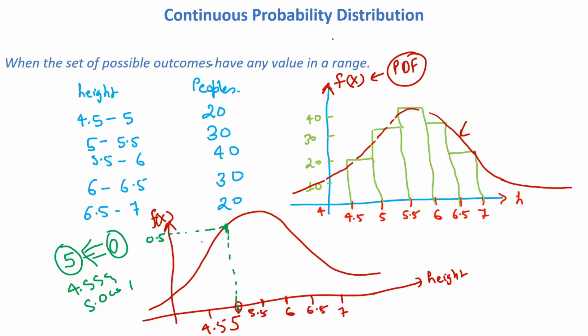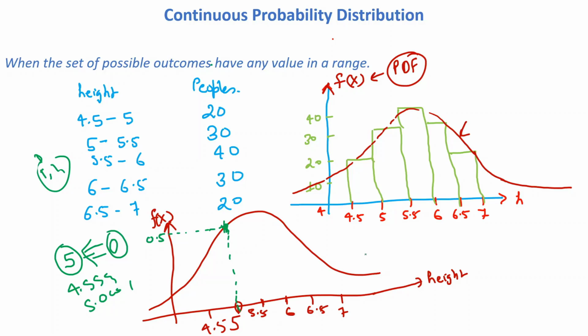It means if anybody asks you what is the probability of getting 5 feet height in this particular distribution, you will say that the probability is almost equal to 0, because we cannot measure the height exactly 5 feet. So this is random in nature, because we cannot measure the exact, as we did in discrete, like the exact value of getting 1 or 2 or 3, but here we cannot use the exact value.